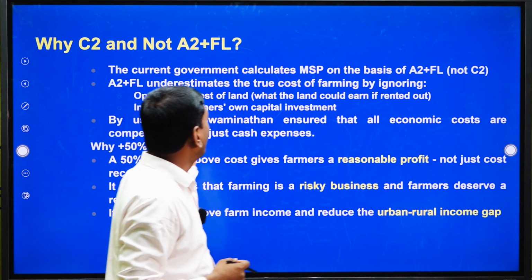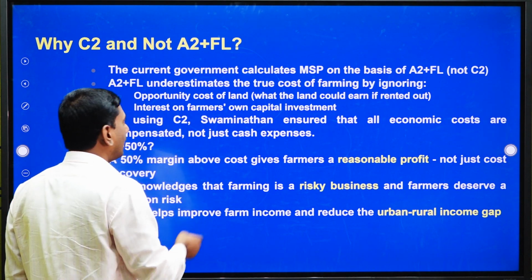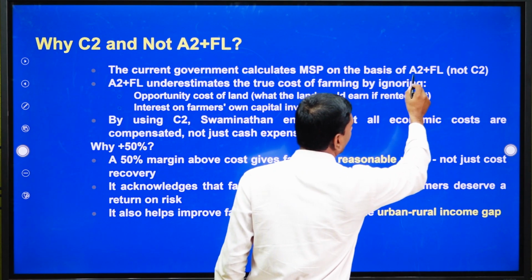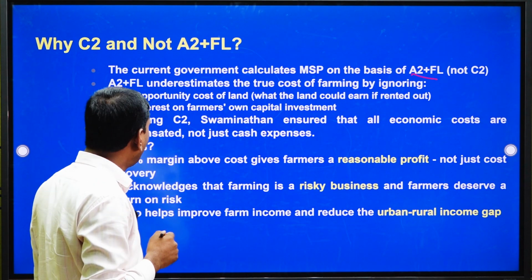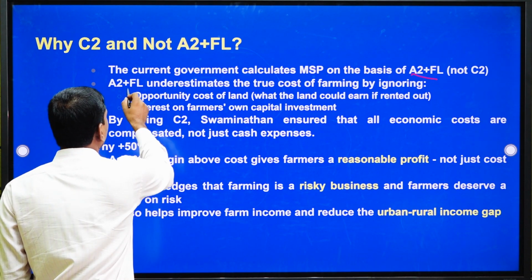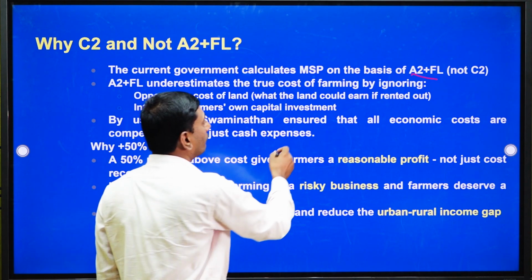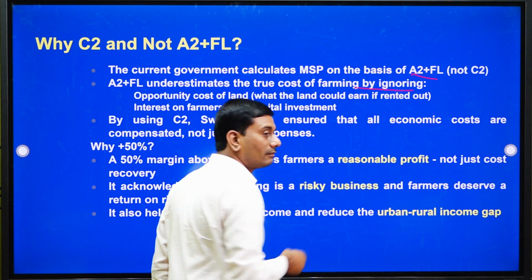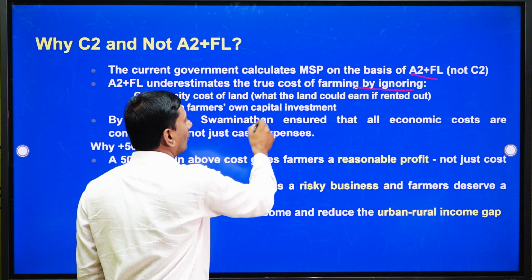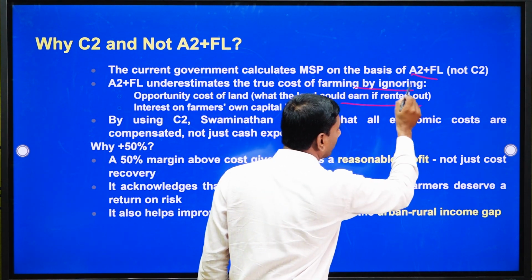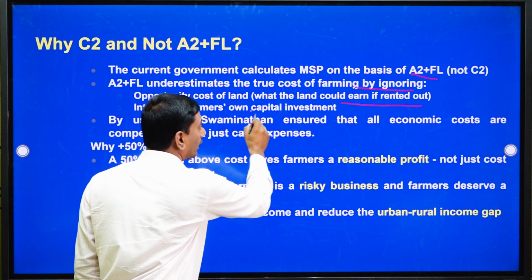Now, why C2 and why not A2? We can understand here. The current government calculates MSP on the basis of A2 plus FL, that is family labor, not C2. A2 plus family labor underestimates the true cost of farming by ignoring, which is very important, the opportunity cost of the land, what the land could earn if rented out, and the interest on the farmer's own capital investment.